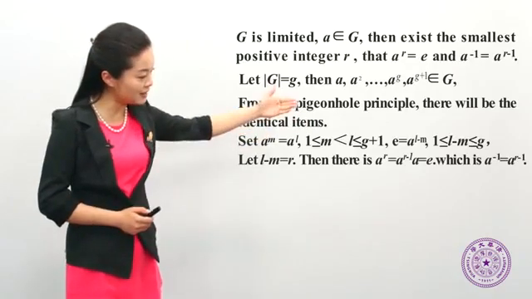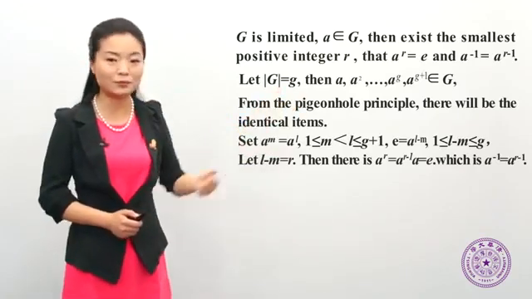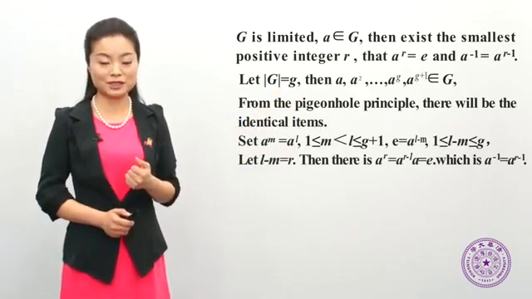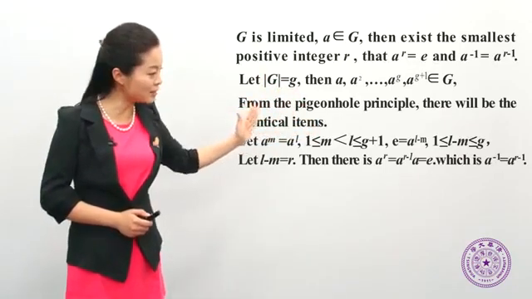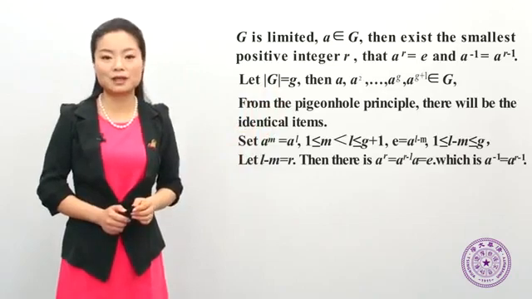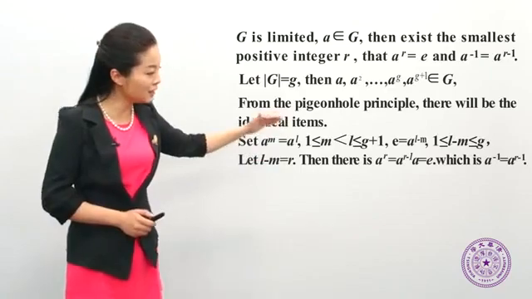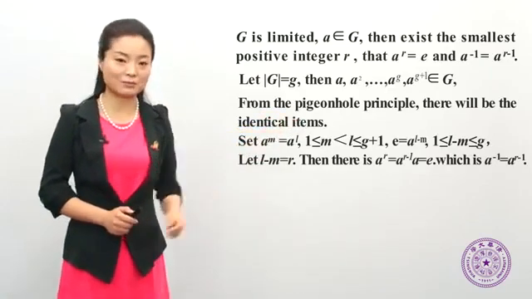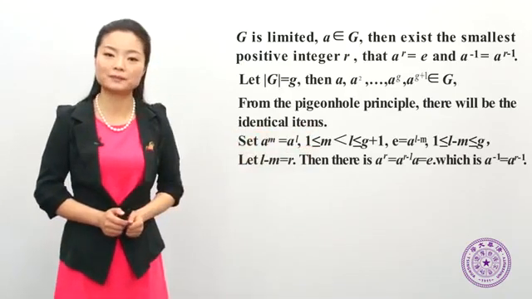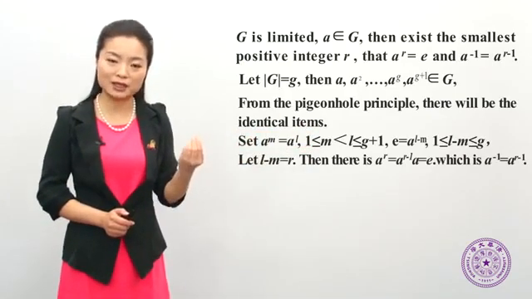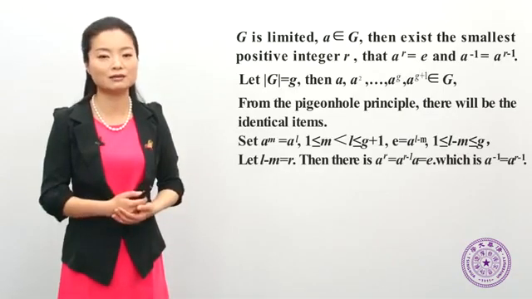If there are two which are identical, suppose two elements A to the power of L and A to the power of M are the same, then we can assume that M is less than L. They are between 1 and G plus 1. At the same time, we can use the cancellation law, then we will realize E should be equal to A to the power of L minus M. Let R equal L minus M. Therefore, this element A, after going through several self operations, will manage to get the identity element.